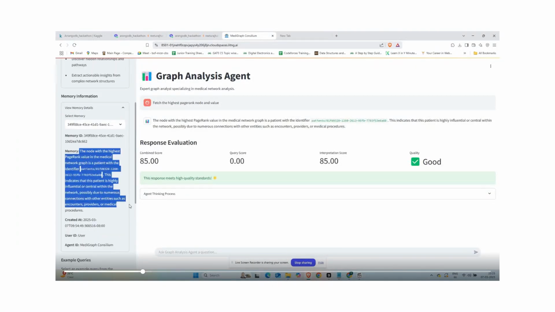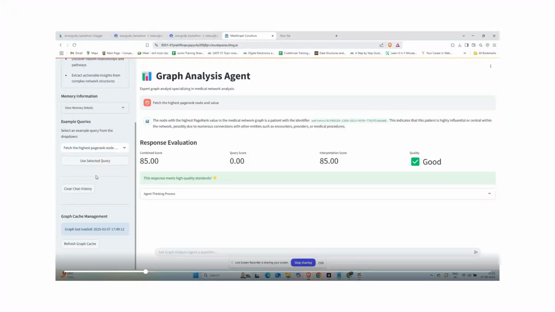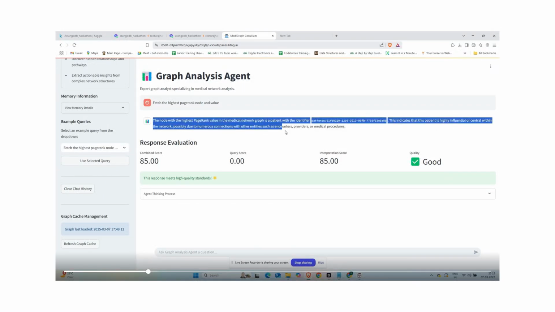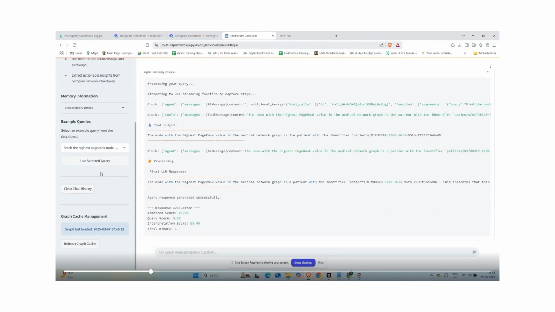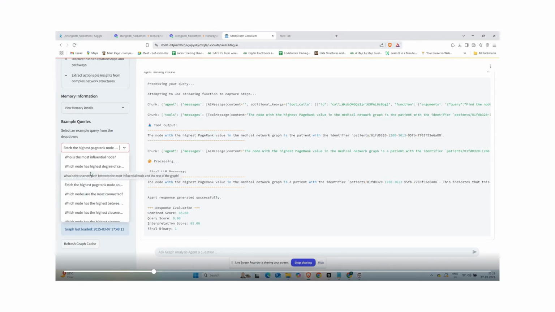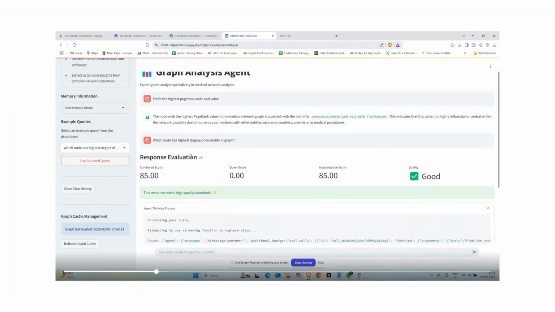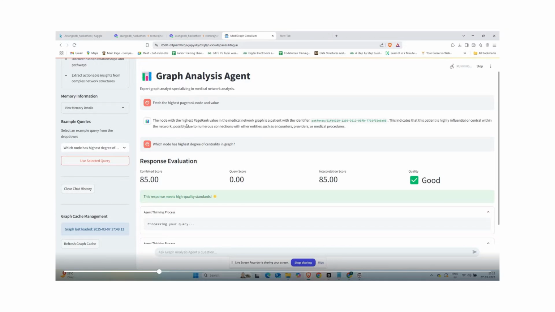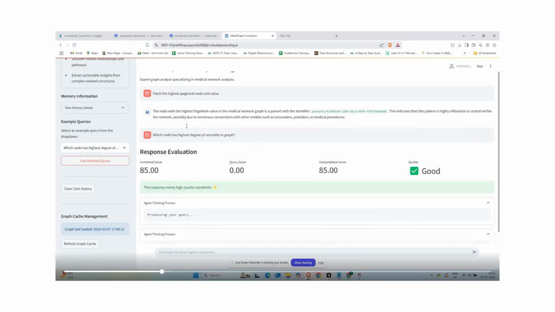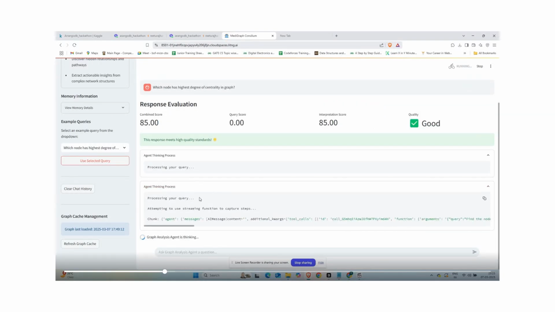Now you can see the response in natural language and also the evaluation result, which is the combined score of 85. The query score is 0 because in this case the AQL query isn't required; it's just the graph algorithm into play. As you can see, we have provided some example queries which you can run and see the evaluation score as well. You can also clear the chat history. This option has been provided.